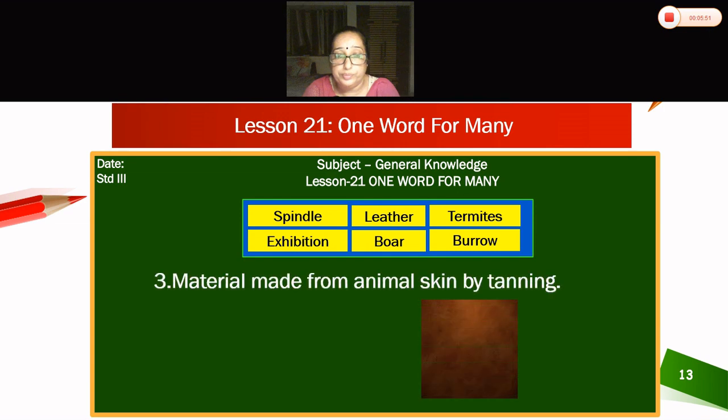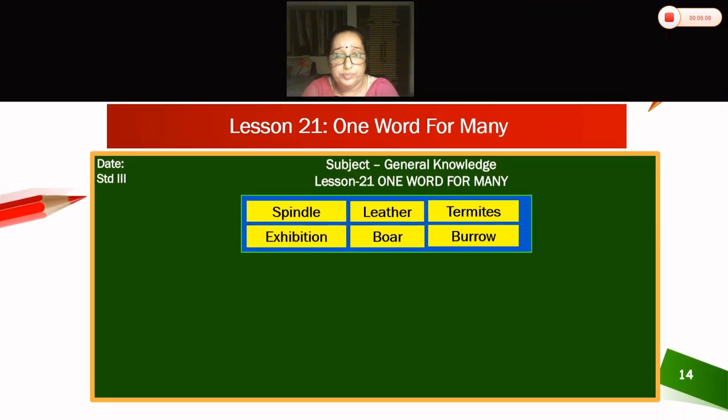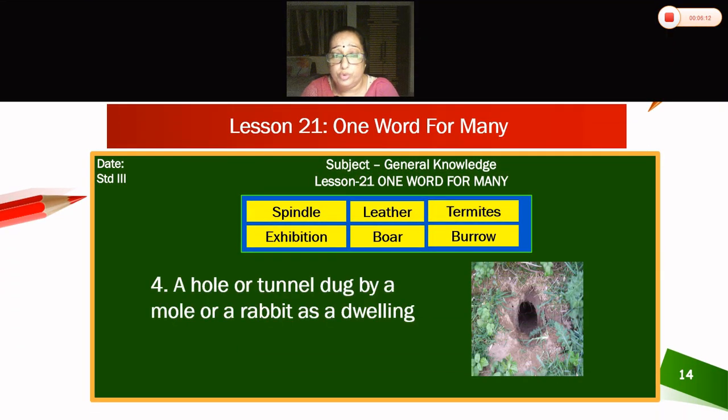Third. Now what you can see children? Leather. Material made from animal skin by tanning. Fourth. A hole or tunnel dug by a mole or a rabbit as a dwelling. It is burrow.